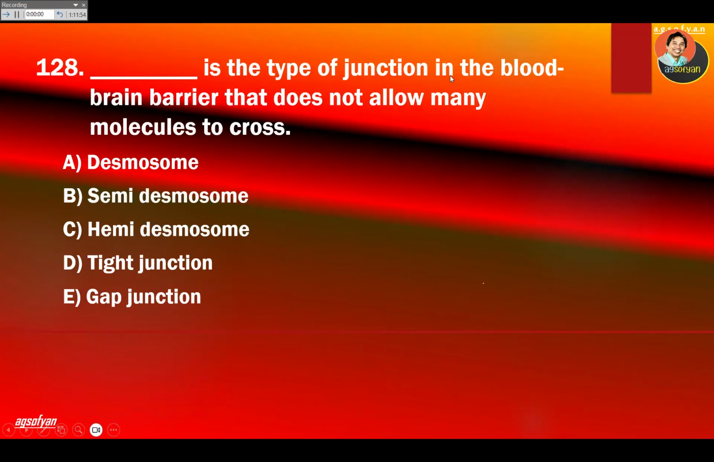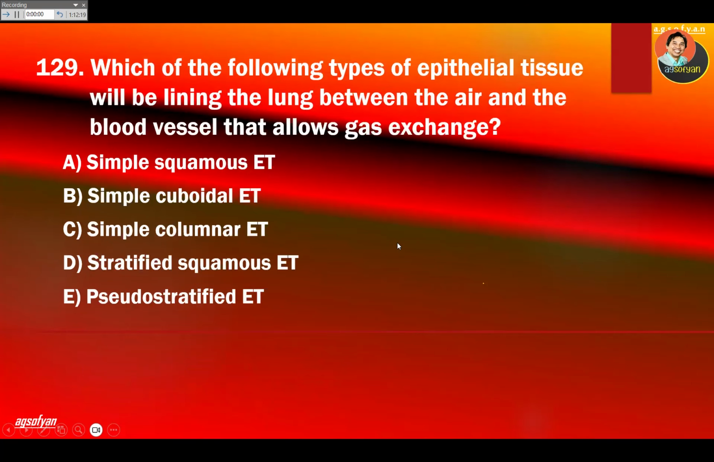What is the type of junction in the blood-brain barrier that does not allow many molecules to cross? Does not allow many molecules, this is tight junction. Tight junction is the one that's very tight, will not allow many molecules to cross.